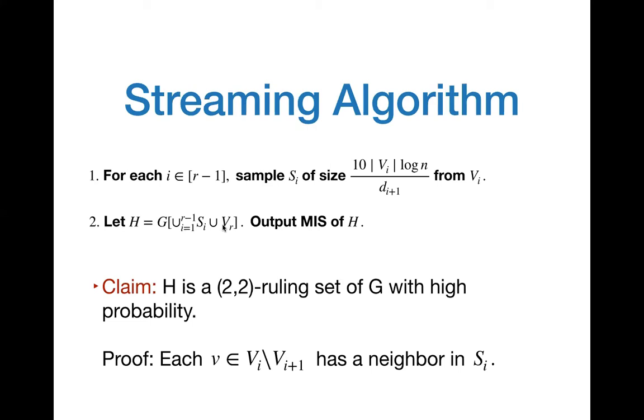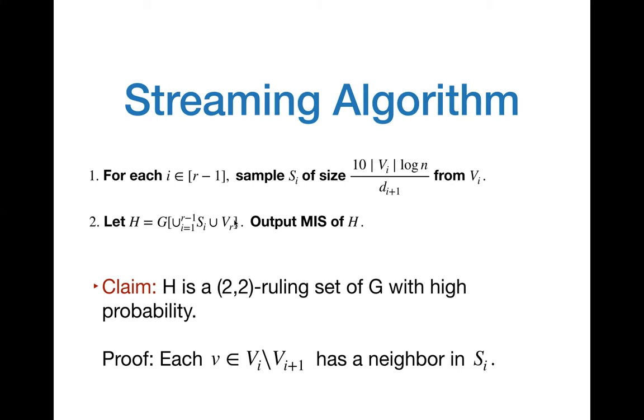The claim is that H is a 2,2 ruling set of G with high probability. Sorry, what I mean to say is that the maximal independent set of H is a 2,2 ruling set of G with high probability. And why is this the case? If you look at the graph H, then consider any set Vi, and look at a vertex v which is in Vi but not in Vi plus 1. Then such a vertex has a neighbor in the set Si.